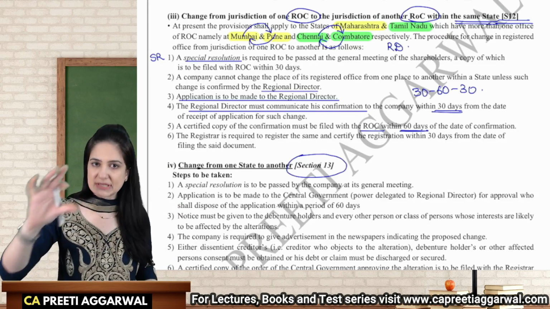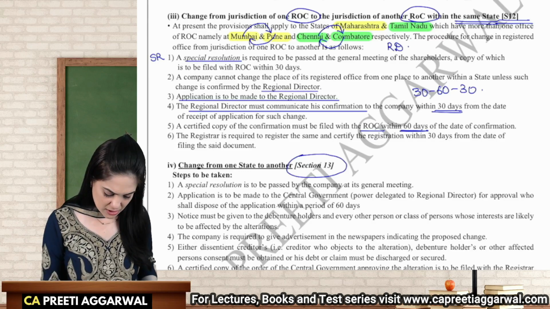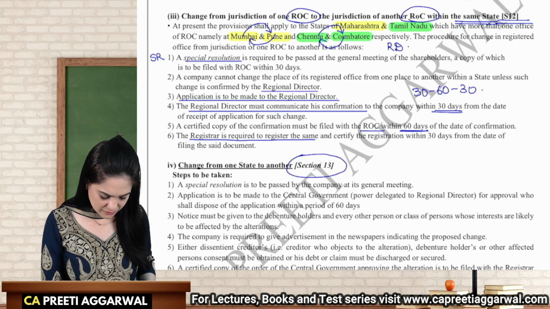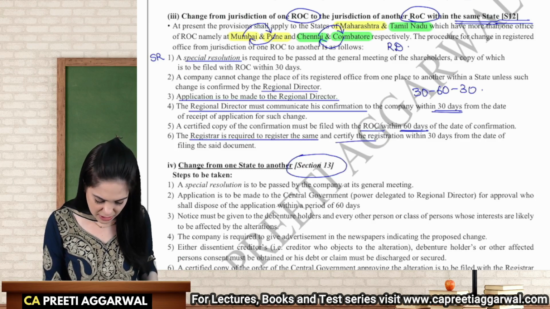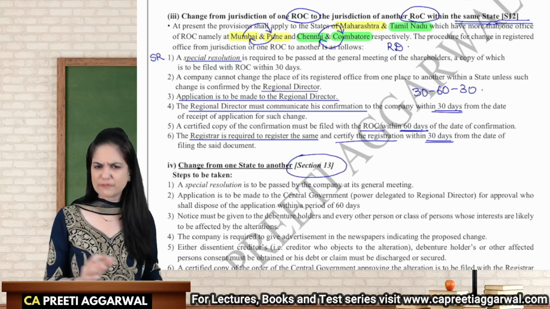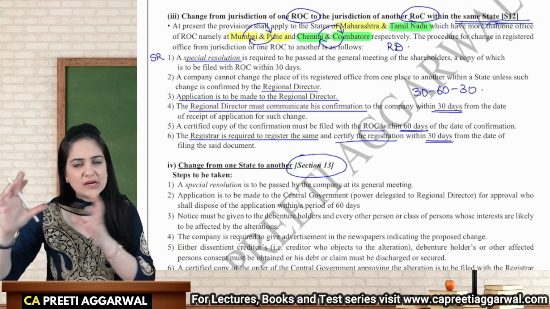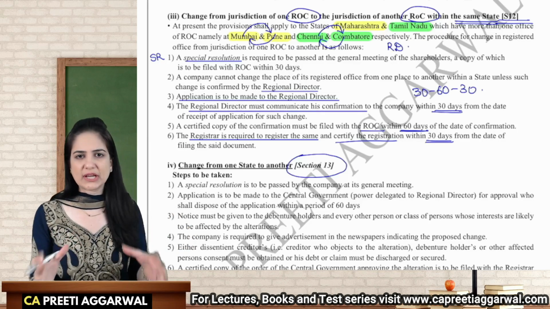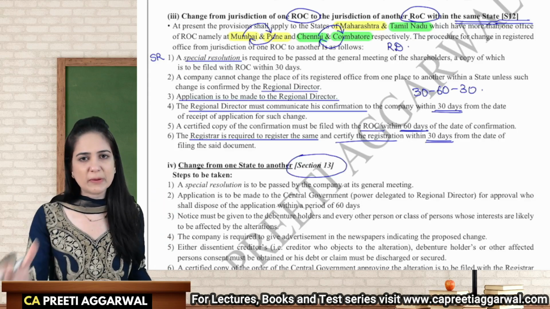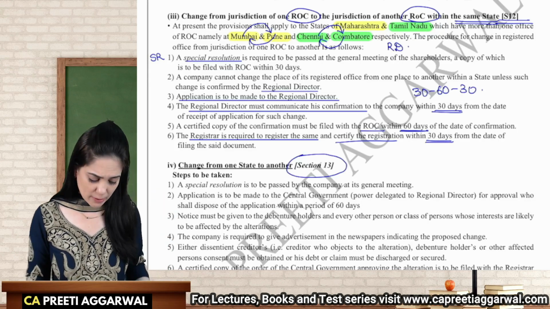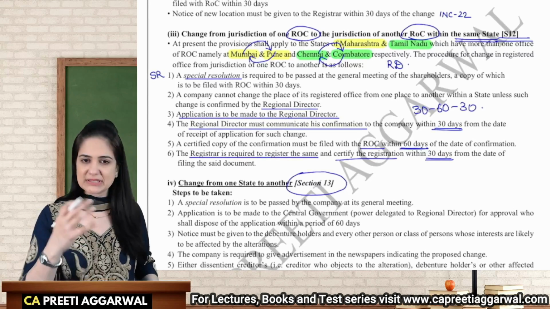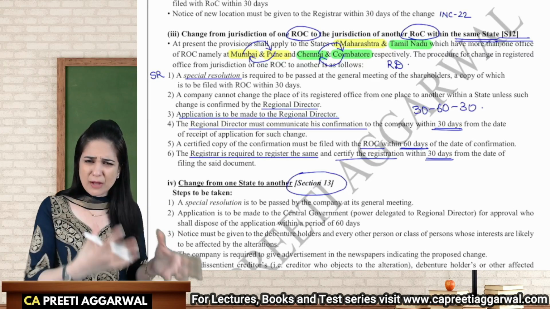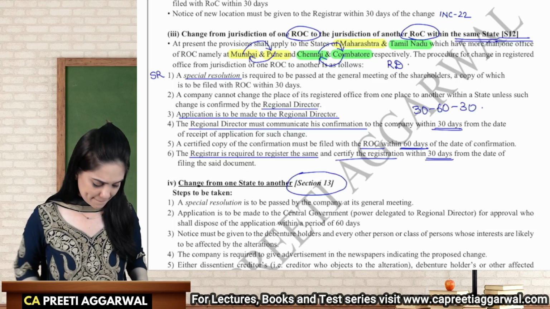So 30, 60, 30 days, okay, ROC will be required to register the same and certify the registration within 30 days from the date of filing the document. So 30, 60, 30. I have highlighted the keywords. You can pause the video. You can highlight them in your textbook. If you want, you can purchase this textbook from my website, capreetiaggarwal.com, and highlight the keywords, highlight the steps, make notes along with me.